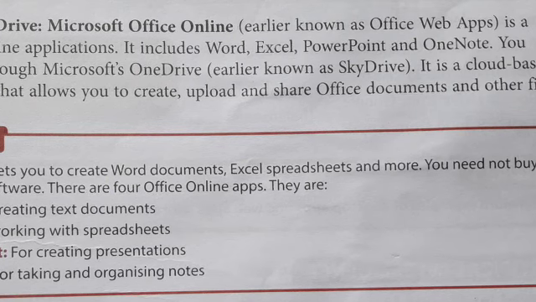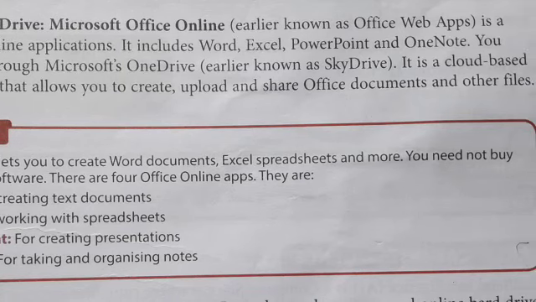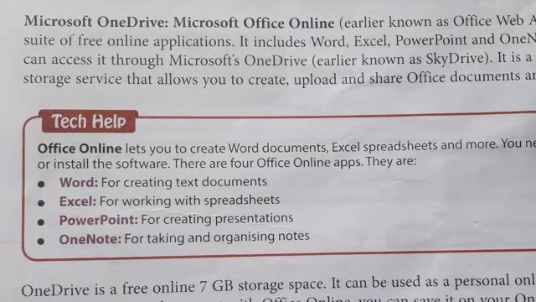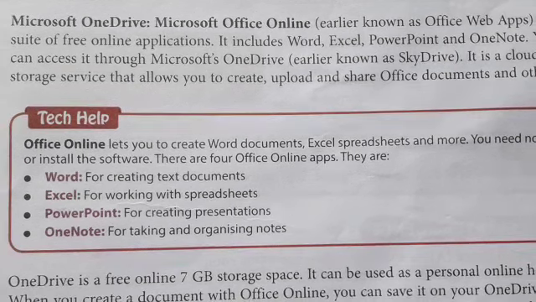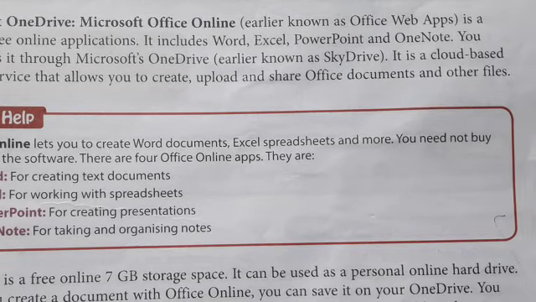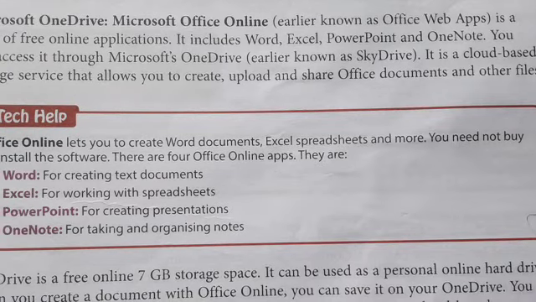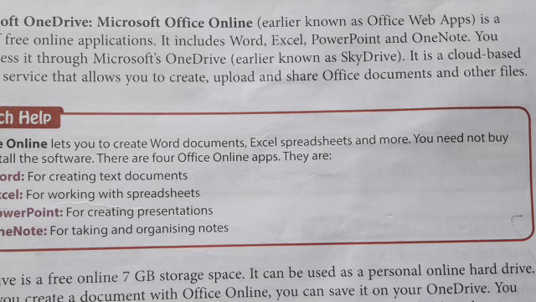Now let us see the tech help. Office Online lets you create Word documents, Excel spreadsheets and more. You need not buy or install the software. There are 4 Office Online apps. They are Word, Excel, PowerPoint and OneNote. Students, you know this software very well, but let us see in detail. Word is used for creating text documents. Excel is used for working with spreadsheets. PowerPoint is for creating presentations, and OneNote for taking and organizing different notes.